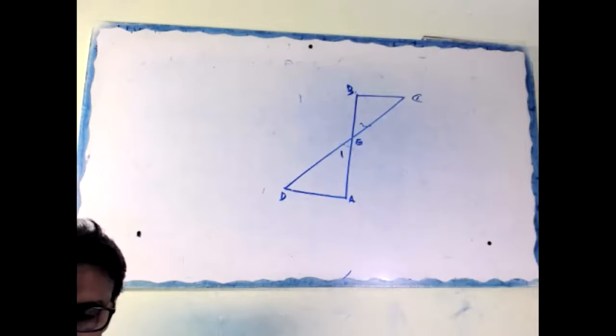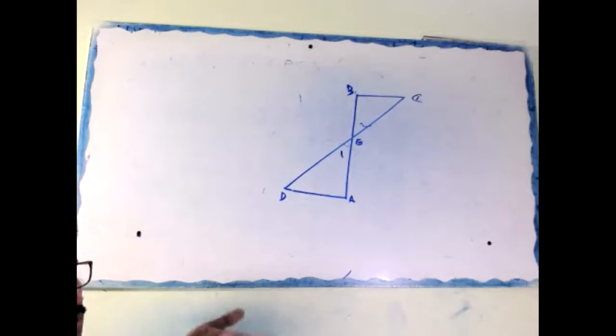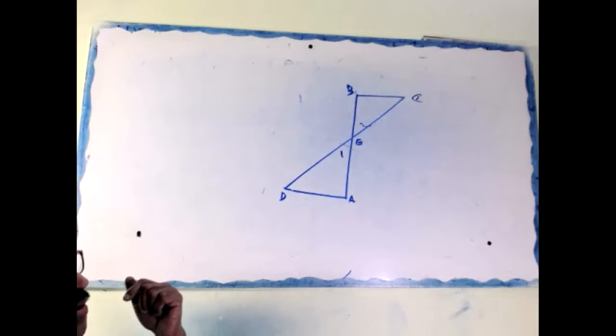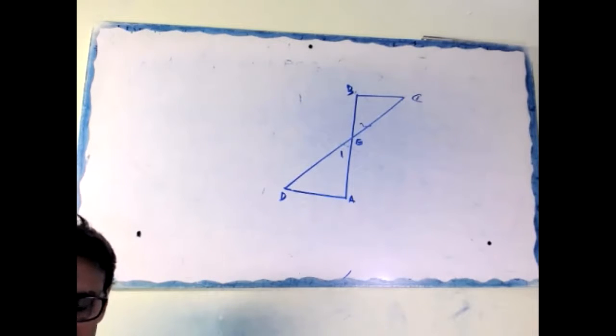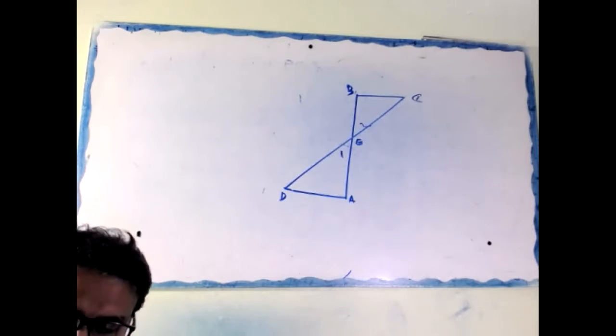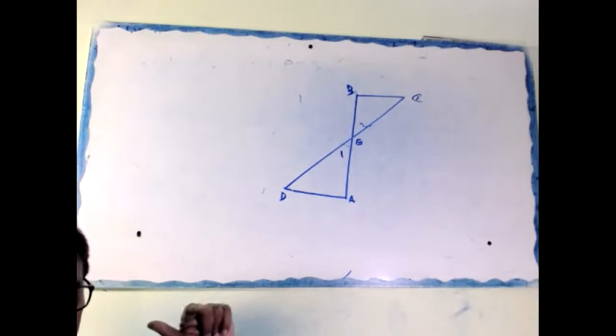Otherwise, simple. We don't want to take a risk. We just write angle A equal to angle B, angle 1 equal to angle 2, vertically opposite angles, DA equal to CB, AAS. Finish. Okay.